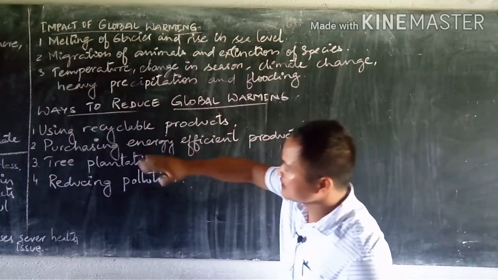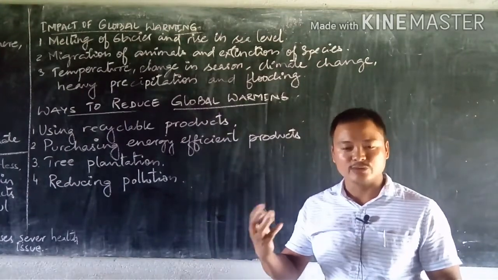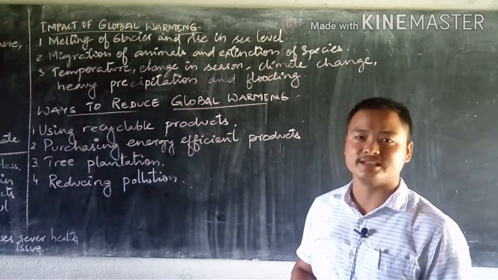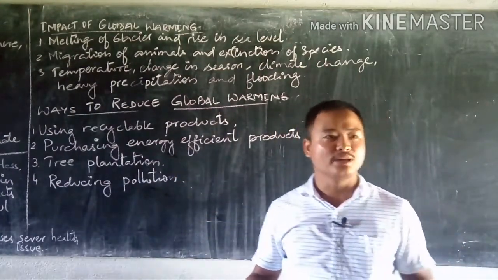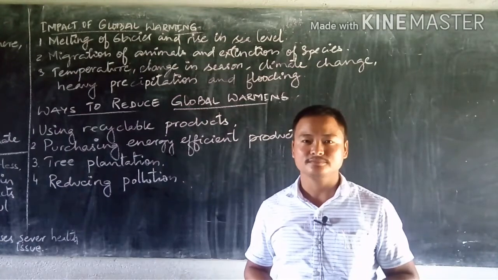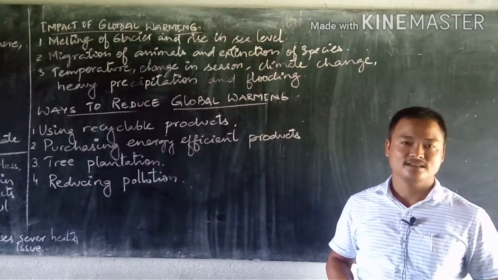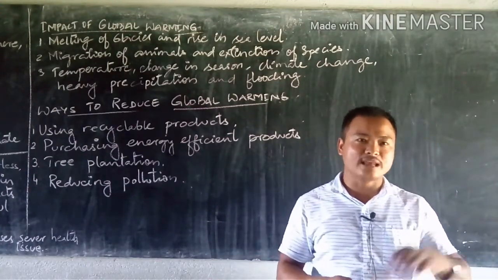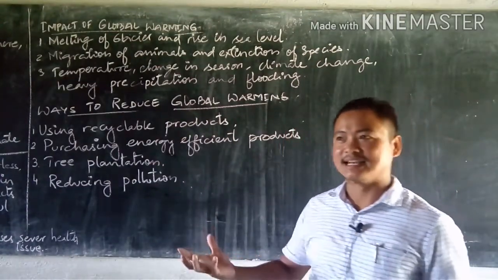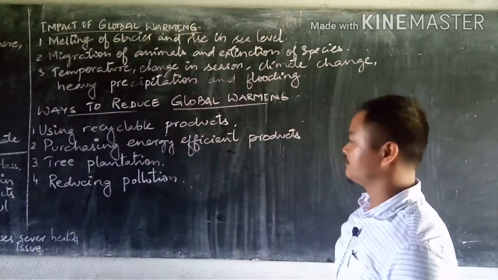The next is purchasing energy efficient products, those products which utilize less energy or which can help us conserve energy. Such things have to be used. For example, I can give you a very good example related to bulbs. Earlier we used to have bulbs with filaments, and now most of us are using LEDs. So there is a difference. The filament used to give more heat, and temperature was thereby added to the atmosphere. But LEDs, though very bright, use very little energy. So this is where we can use energy efficient products.